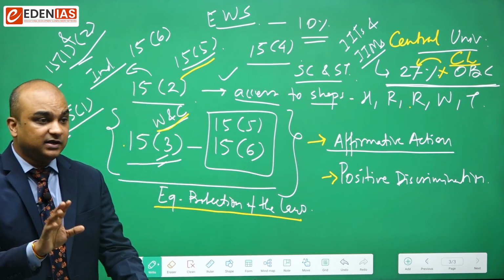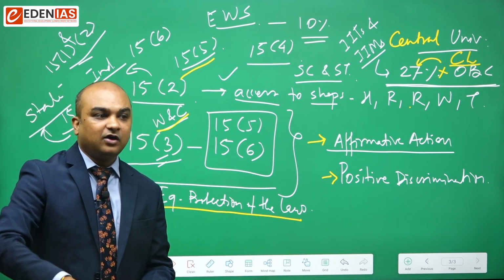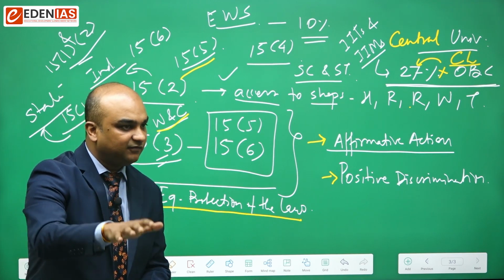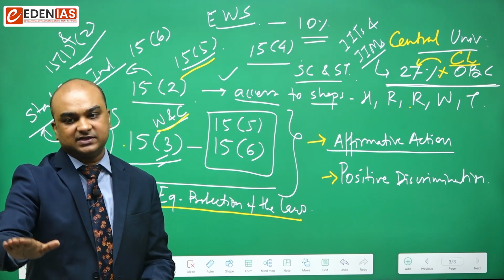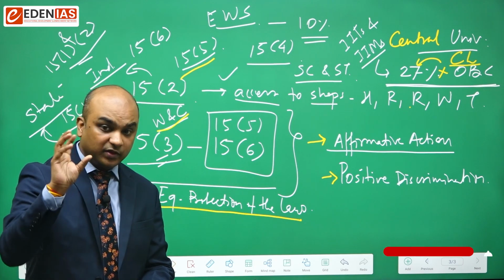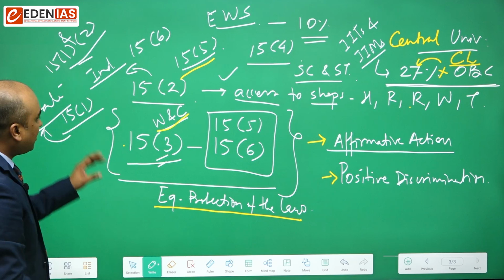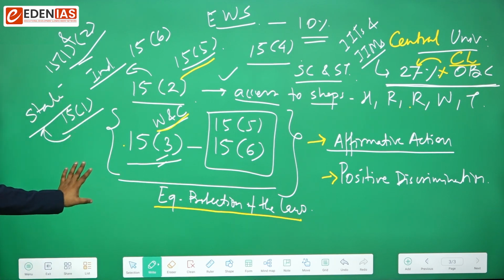Keep this in mind that this 10% is over and above the reservation which is presently available to the SCs, STs and OBCs. So it is not within that, it is over and above that. Got it? So that is what is all about Article 15.